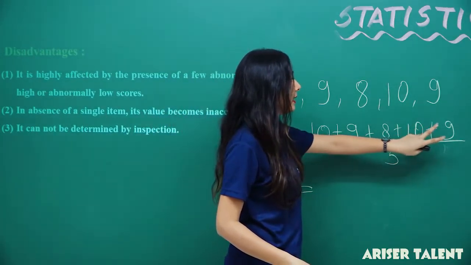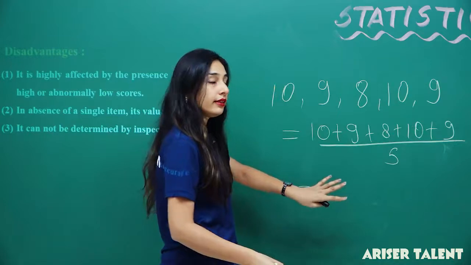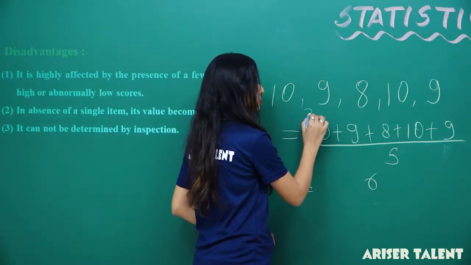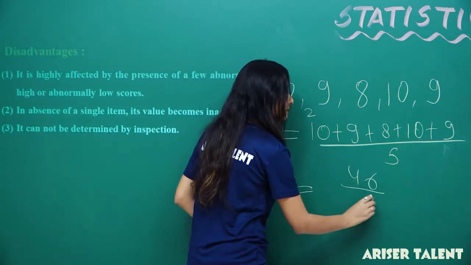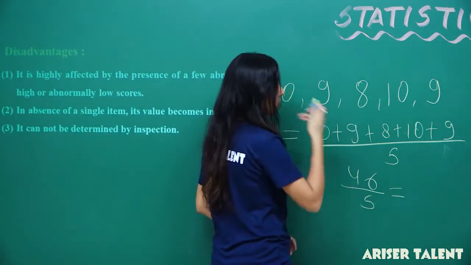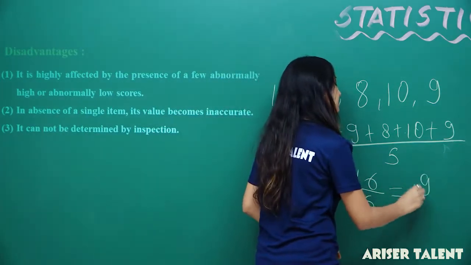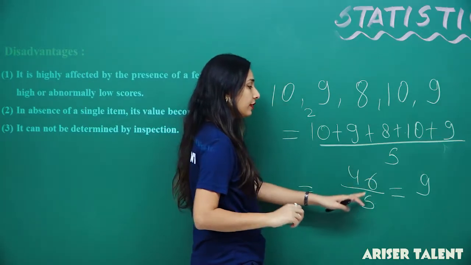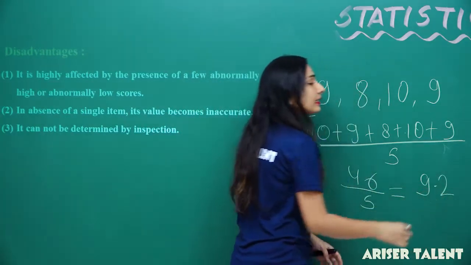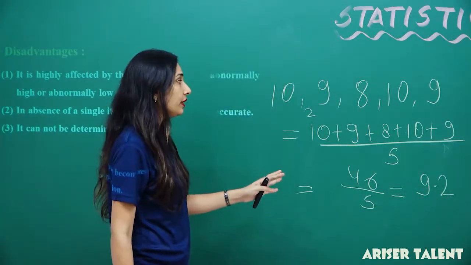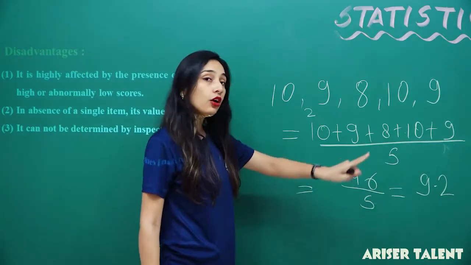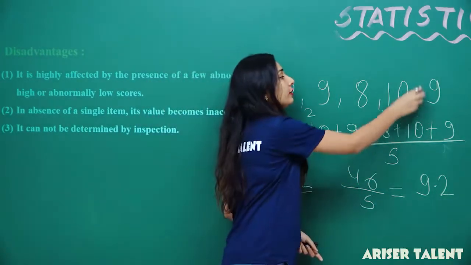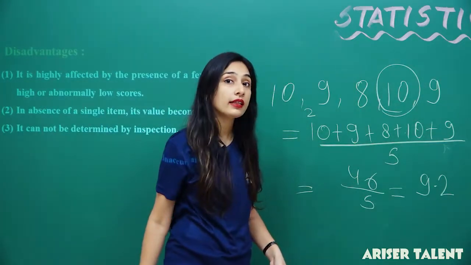So 9, 8 and 9 make 26. So 6 here, carry 2, 3 and 4. So 46 by 5. That is 9 times 45, 1 remaining, so 9.2. This is the average. The mean should be 9.2. Now what you did, you just omitted, you forgot to mention this 10.